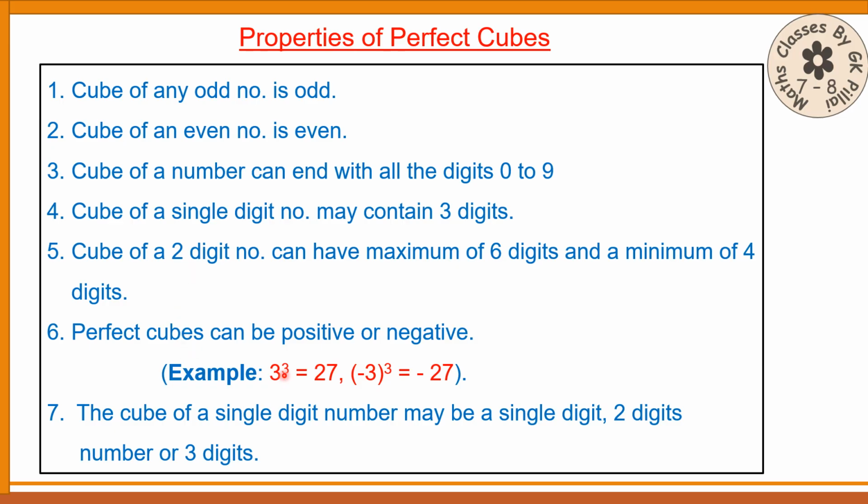Perfect cubes can be positive or negative. For example, if you are finding the cube of 3, you get 27. Minus 3 cube will be minus 27. So it can be positive or negative. The cube of a single digit number may be a single digit, 2-digit number or 3 digits.